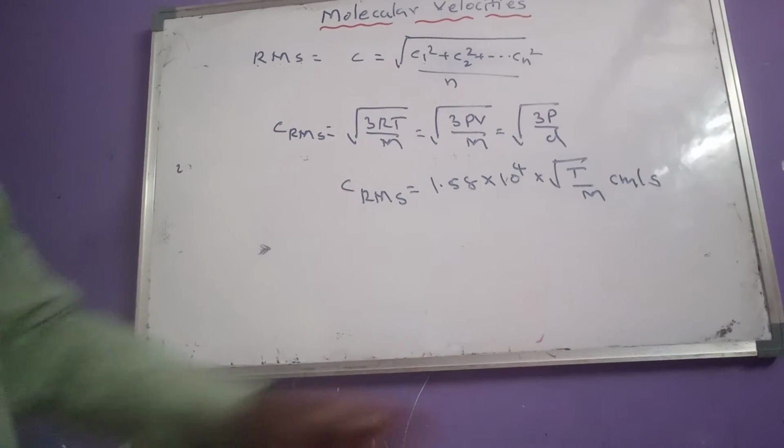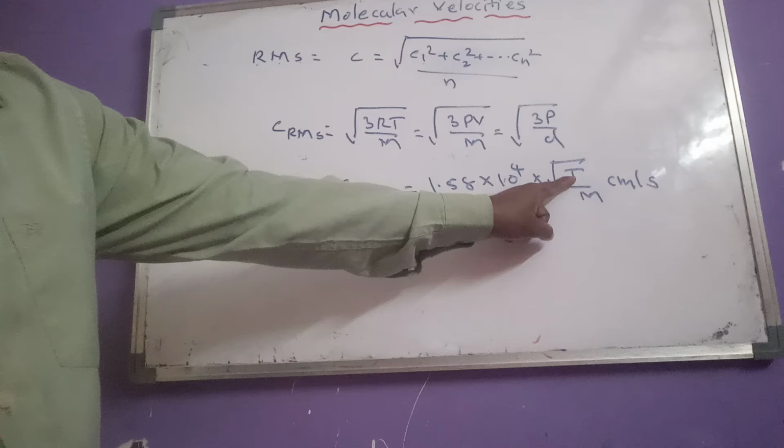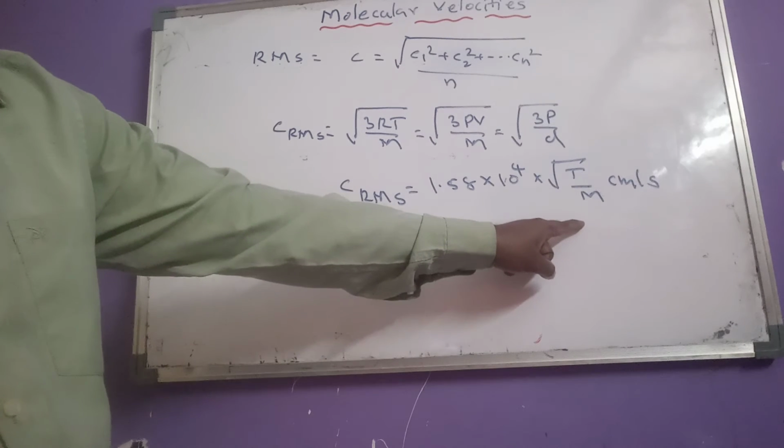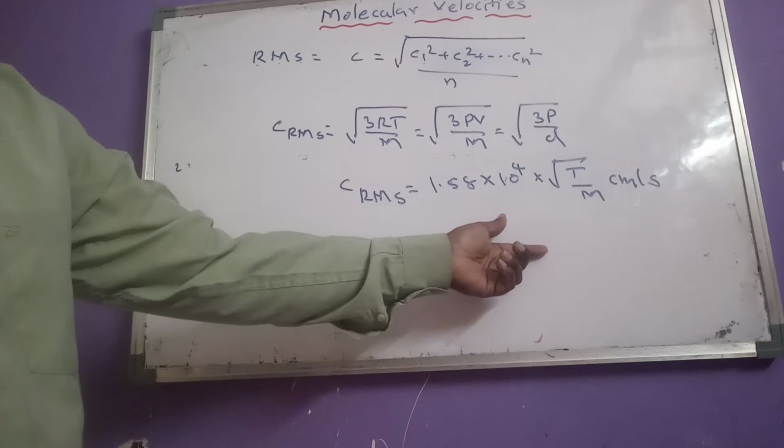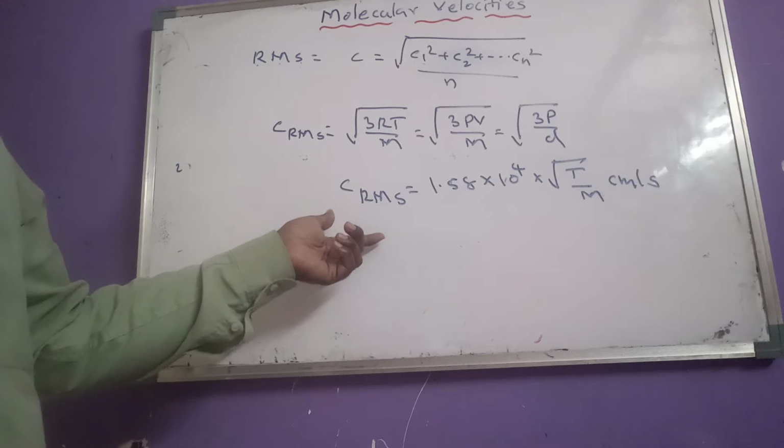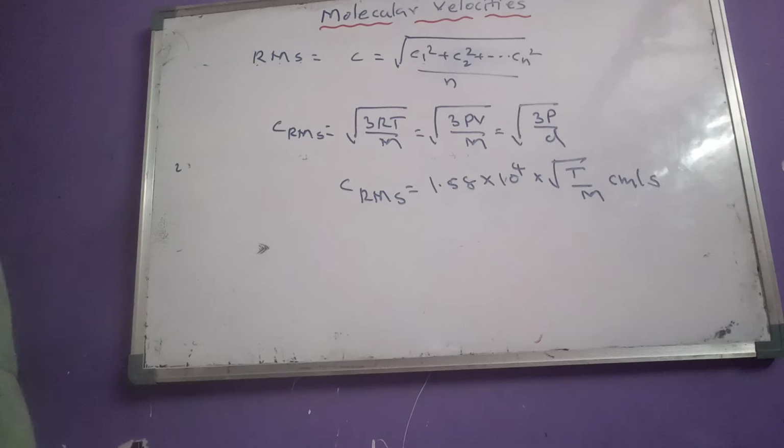Just by substituting temperature and molecular weight in this expression, we can calculate RMS velocity.